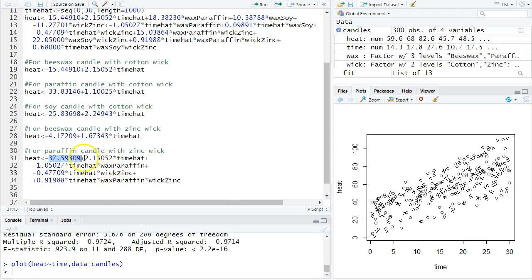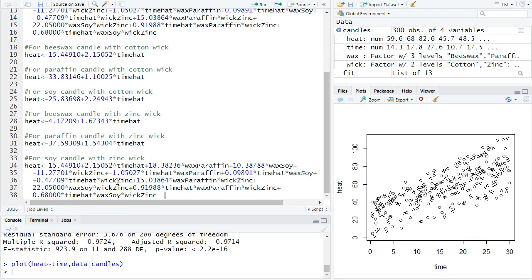Notice the pieces that are left. These are all slope pieces. Every one of them is connected to time. Either baseline, the paraffin effect, time for the zinc effect, and a special slope change for the paraffin-zinc combination. If we go to soy zinc, then this has changed the baseline to be soy and from the baseline cotton to be zinc. Anything with paraffin, though, is not going to be part of it, so I'm going to delete all those pieces.